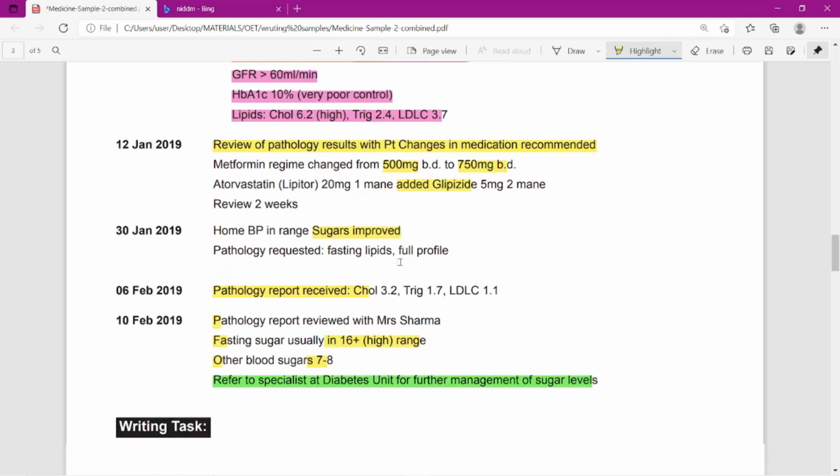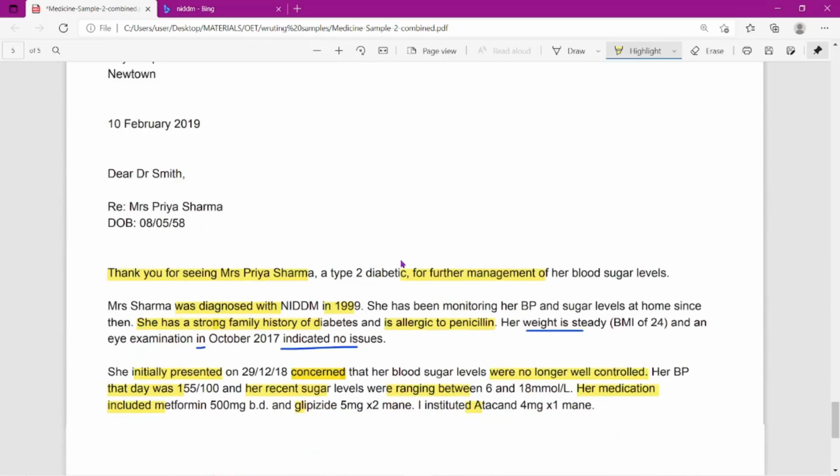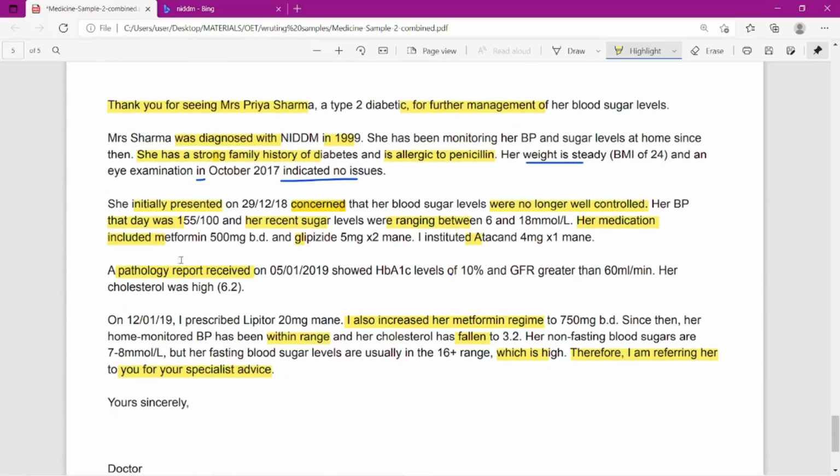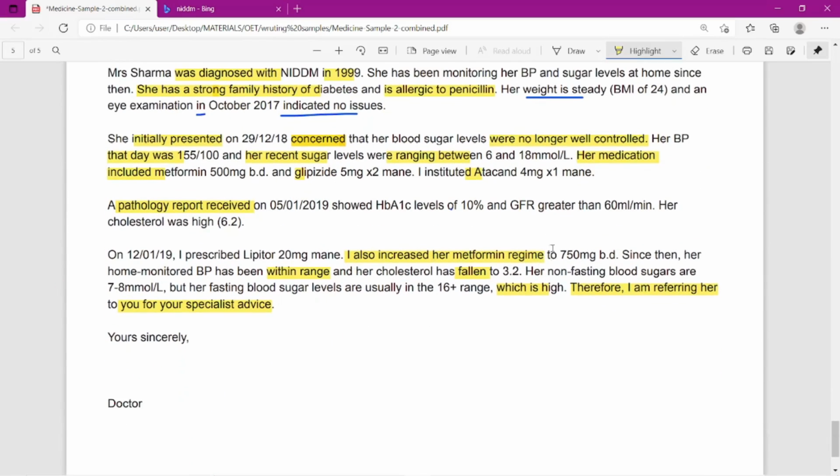Okay, so that is the most important thing in this letter, that the medical dosage has been increased from the earlier regime to the concentration 750 milligram BD. They haven't written from 2 here, they just wrote 2 only.